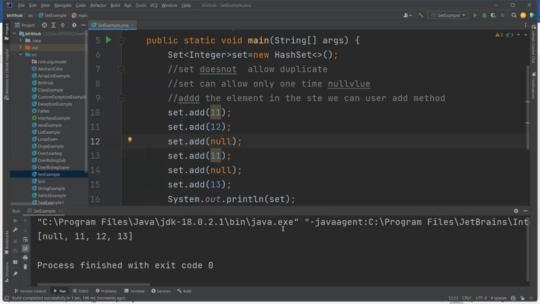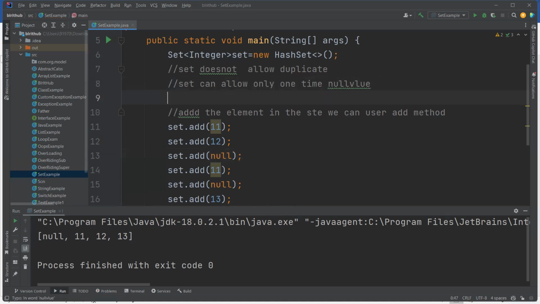Okay. Now, is insertion order maintained? No. See, insertion order is not maintained because 11 is first, 12 second, third null, fourth maybe 13 should come, right? See, now null is coming first.